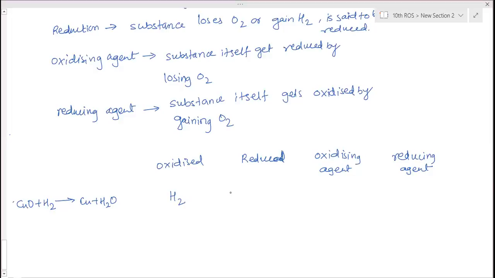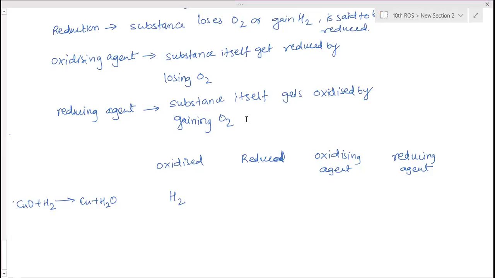How can we say that hydrogen is oxidized? Because on the product side, it has gained oxygen. So you have to write that hydrogen is oxidized to form water by gaining oxygen. Remember, always when the question asks for the substance oxidized or reduced, you have to write the reason also.